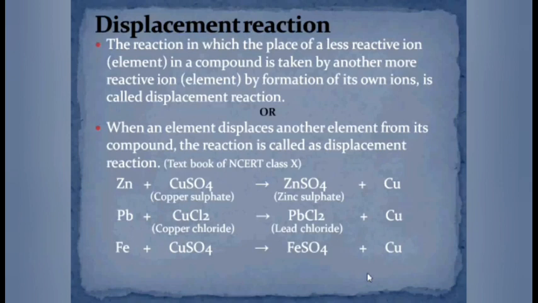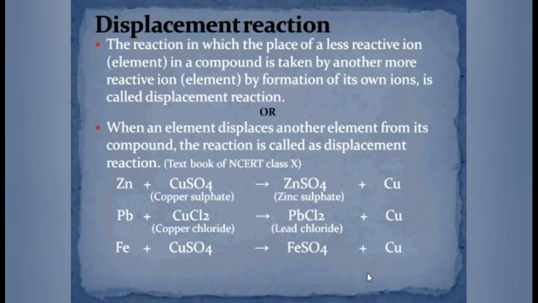Consider the first one. In the first reaction, zinc is dipped into the solution of copper sulfate. When the reaction occurs, zinc is more reactive as compared to copper. So, it can displace copper from its salt solution. And the same thing occurs. When you see the product side, you may see that zinc has taken the place of copper and copper is set free.